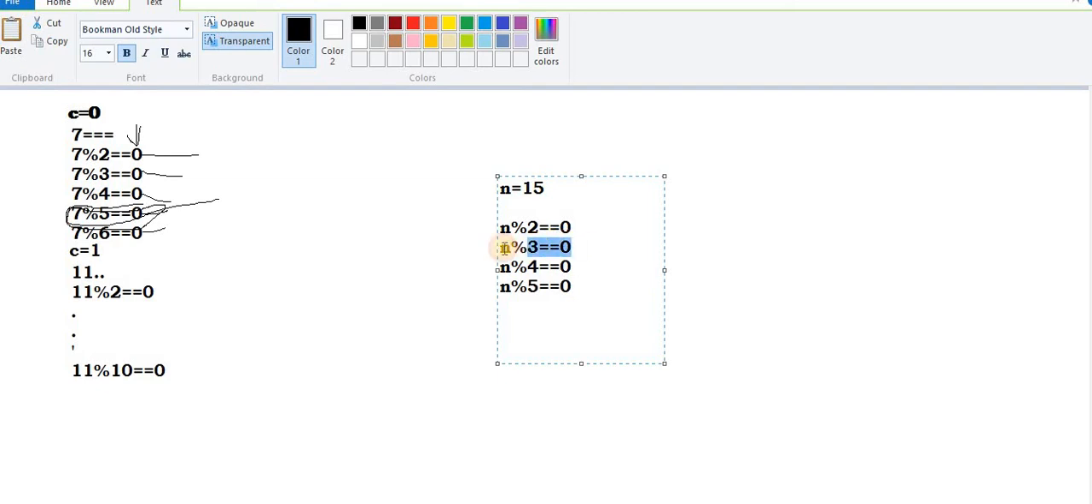Because here I come to know that the number can never be a prime number, because this condition is automatically satisfied. So what I have to do? Immediately I have to break over here. Whenever this condition is true, immediately break. No, we don't need to go into the next iteration. That is totally a waste of resources.